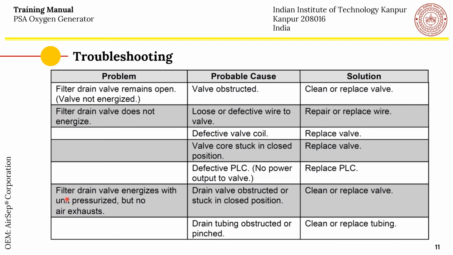Another problem could be that the filter drain valve energizes with the unit pressurized, but no air gets exhausted. This may happen because the drain valve is obstructed or stuck in a closed position, for which you have to clean, change or replace the valve. Or the drain tubing gets obstructed or pinched, for which again you have to clean or replace the tubing.